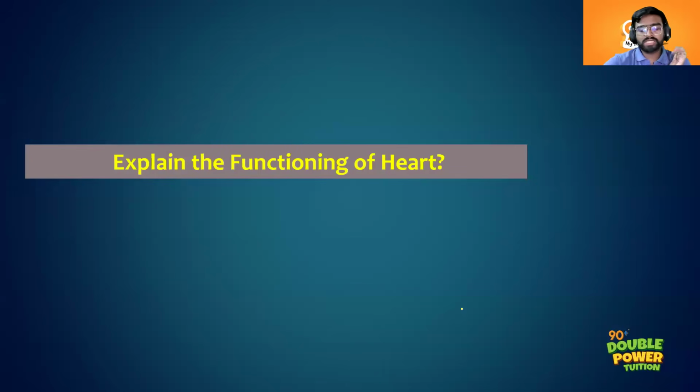For example, you consider this is for 3 marks. How will you write the answer? Just the chart, right? But in the chart also you can add some modification that I will explain. So try to write that down. Explain the functioning of the heart. For 3 marks only the chart is required, because we will not have that much time in the exam to write everything. If it is for 4 or 5 marks, no issue, we can write about double circulation and all. If it is for 3 marks, we do not have that much time to spend. So just a flow chart is enough.